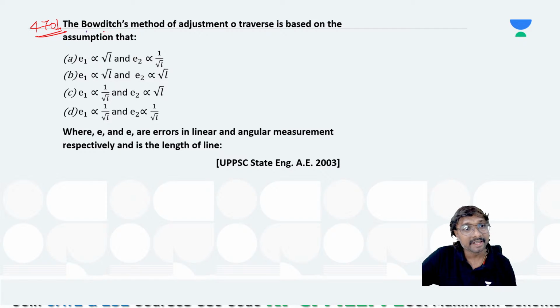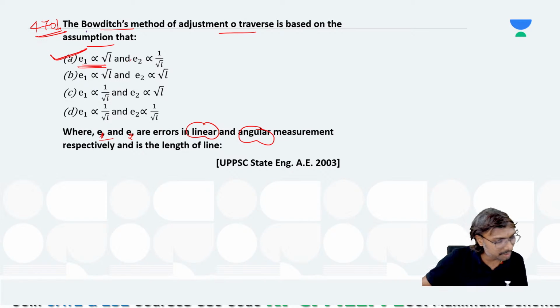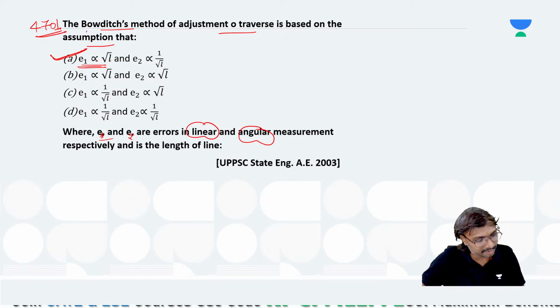Yes, right. In Bowditch's method, the adjustment of traverse is based on the assumptions E1 and E2. E1 and E2 are the errors in the linear measurements and angular measurements. E1 is directly proportional to root L, and E2 is inversely proportional to root L. So this is the basic principle.